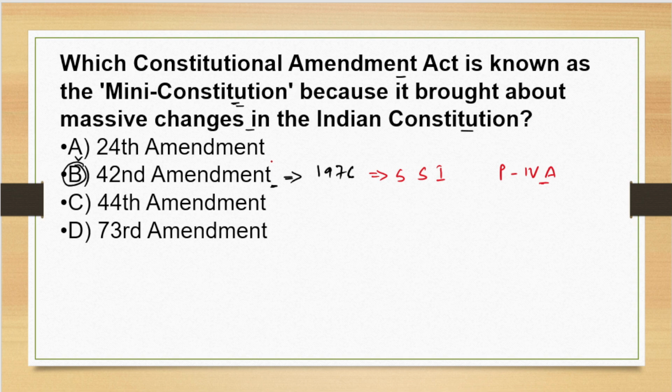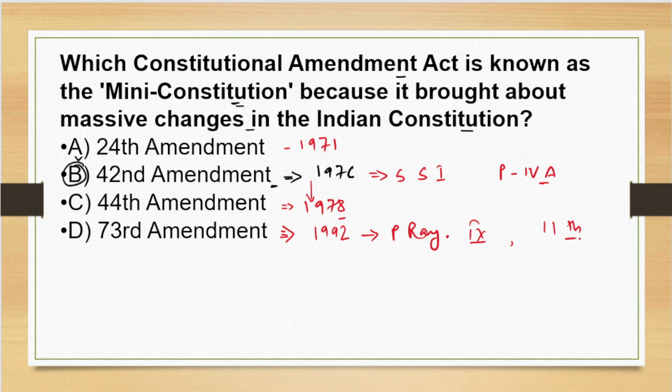Now if we talk about the 24th Amendment, it was in 1971. The 42nd Amendment was in 1976, right? And it was called the Undo Amendment because after the 42nd Amendment, things were changed in the 44th Amendment. The 73rd Amendment occurred in 1992, and Panchayati Raj was introduced. Panchayati Raj was introduced in Part 9 and the 11th Schedule.